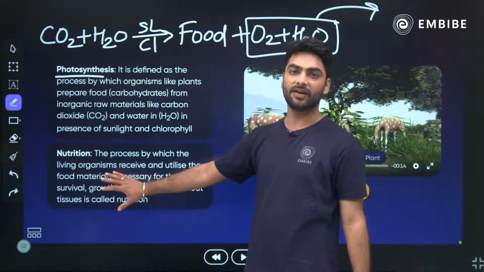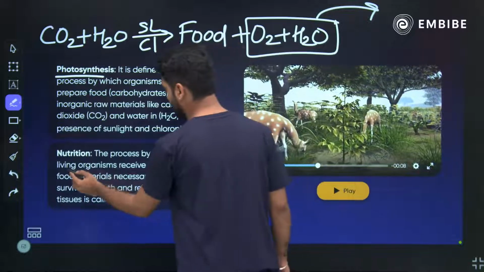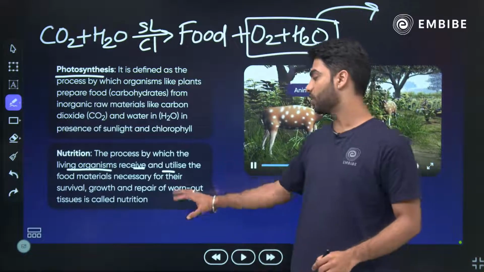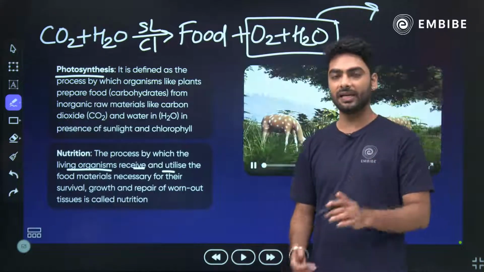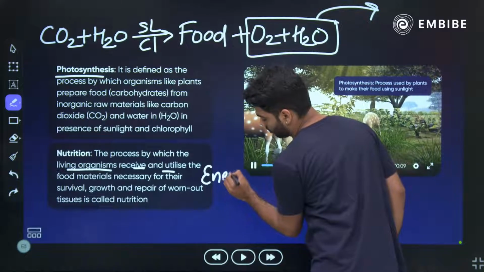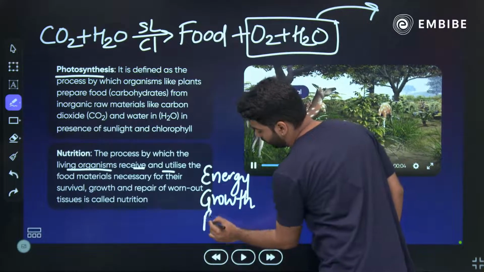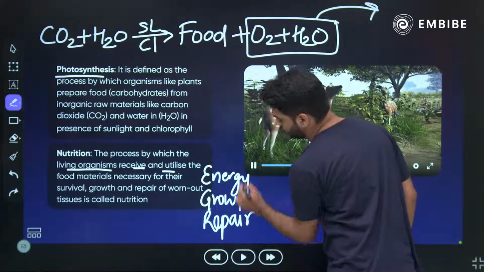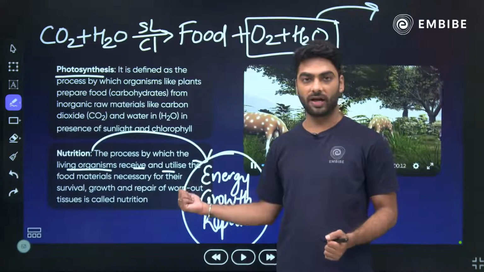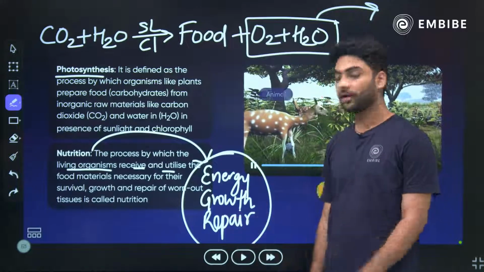Now we talk about the second definition, nutrition. What do you mean by nutrition? Nutrition is nothing but the process by which living organisms receive and utilize the food materials necessary for survival, growth and repair of worn out tissues. Basically, the uses of nutrition are energy, growth and repair. These are the 3 main uses of nutrition. Why do you need nutrition? You need nutrition for energy, you need nutrition for growth and you need nutrition for repair. Okay?